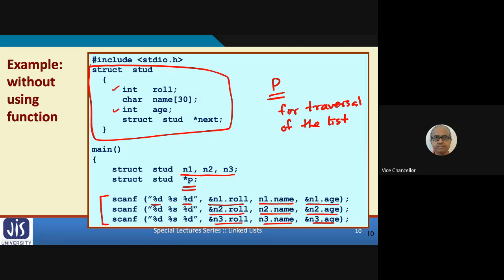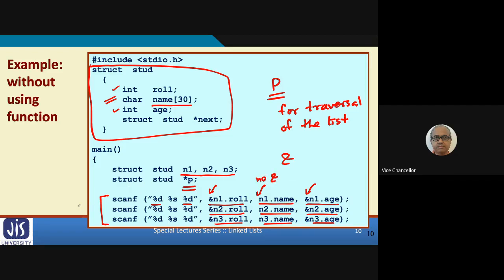And to recall, for integer, float, character in scanf, you have to give an ampersand before the name of the variable. Ampersand means address of that variable. But when you have an array, like name[30], you simply write name and do not give an ampersand, because the name of the array by definition is a pointer, it represents an address. That is why you see there is no ampersand here.